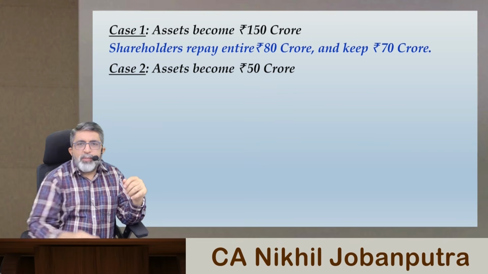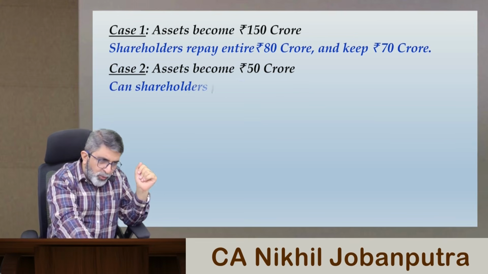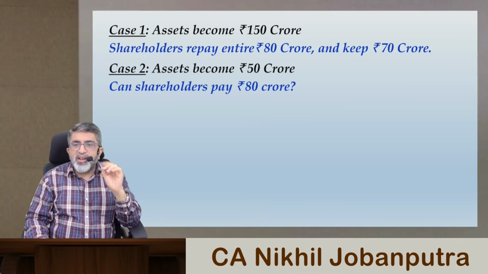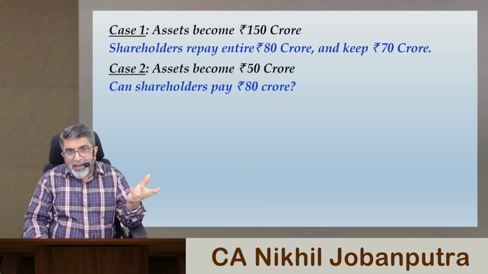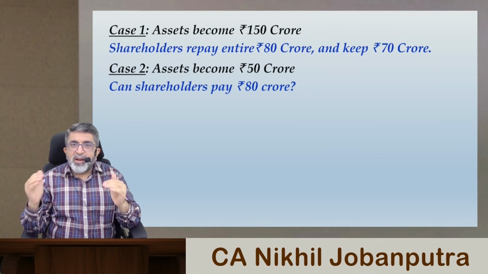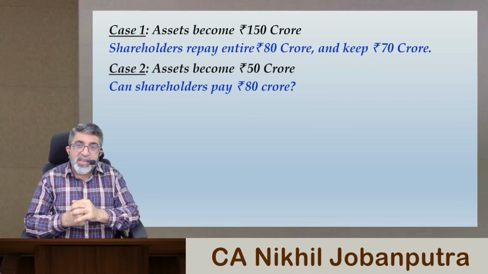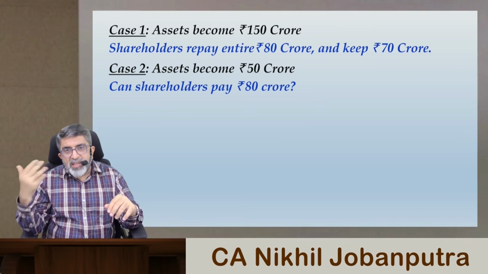Now, what about the second case? Assets of the company are only rupees 50 crore. Now what you will do? The question is, can shareholders pay rupees 80 crore to the bank? They don't have that much money, right? Due date has arrived, bank is demanding its money, but the company has suffered losses. So what can be given? Company will be wound up, correct? Bank will take over the entire company.